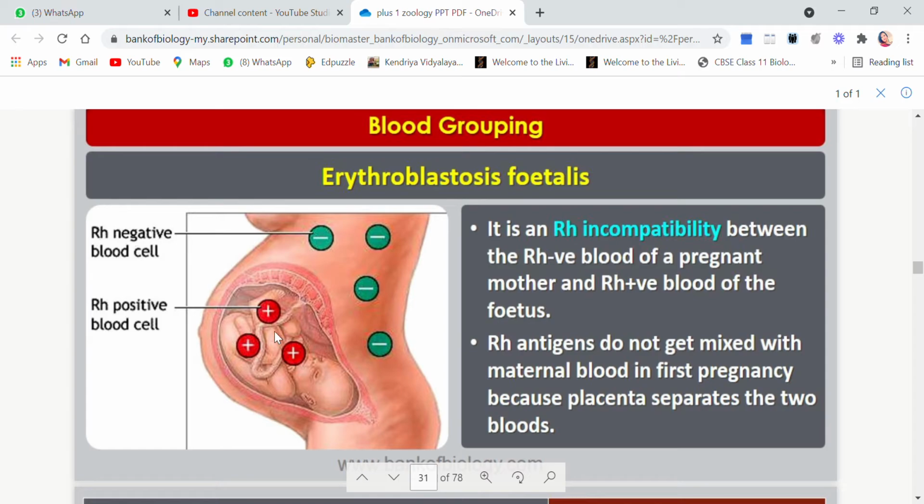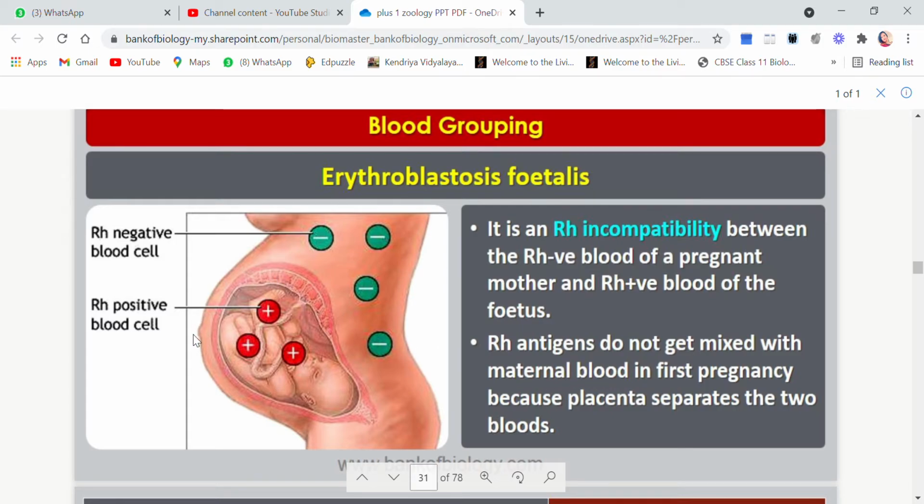So if this is the situation, Rh antigens do not get mixed with maternal blood in the first pregnancy. There is no harm because mother's blood and fetal blood are not in contact. So there is no harm during the first pregnancy.